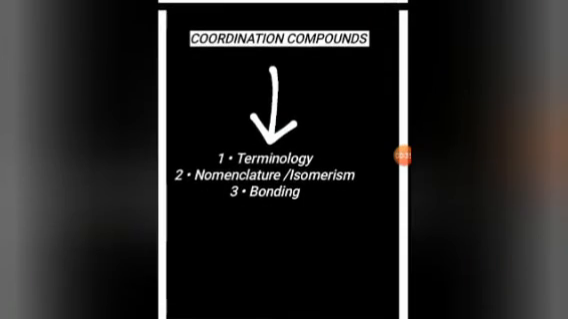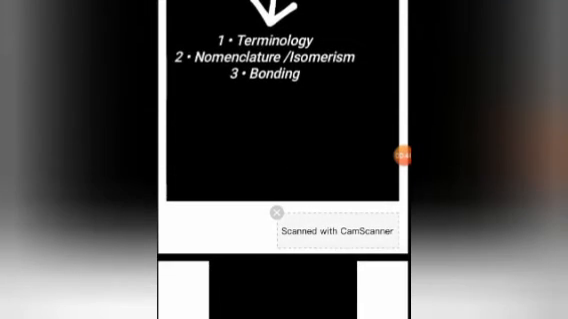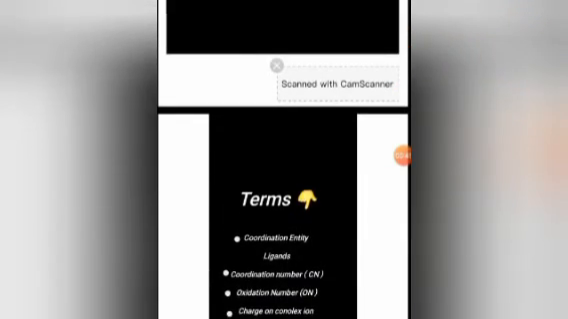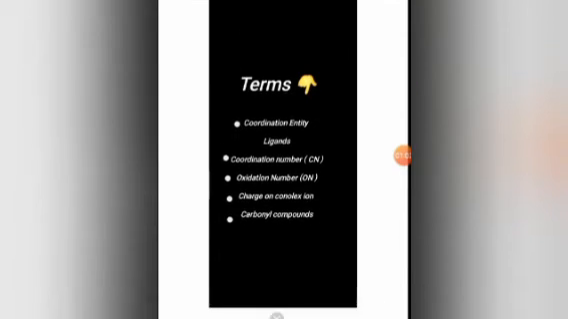This chapter is divided into three parts: first is terminology, second is nomenclature and isomerism, third is bonding. So today we will discuss terminology. Here are some terms: first is coordination entity, second is ligands, third is coordination number, fourth is oxidation number, fifth is charge on complex ion, and sixth is carbonyl compound.